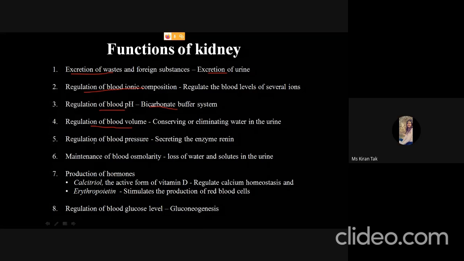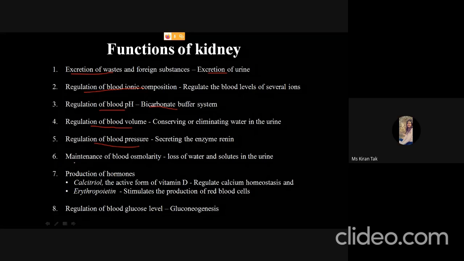Next is the regulation of the blood pressure. Okay, so the blood pressure is very important in the formation of urine, and it is done with the help of the secretion of the enzyme renin. Renin plays a very important role in the maintenance of the blood pressure in the kidney by activating a number of hormones, and hence it also regulates the filtration of blood.